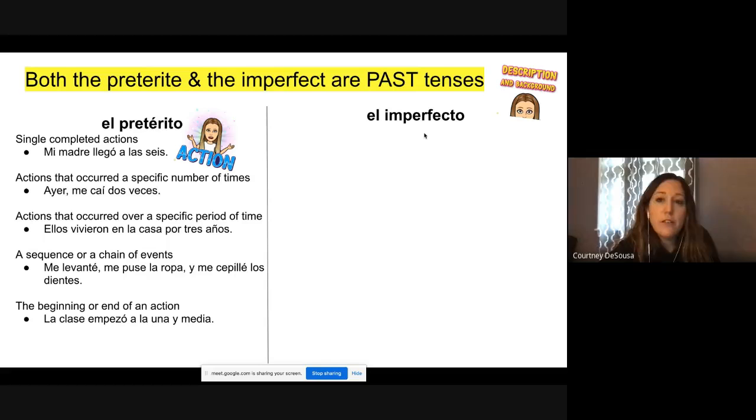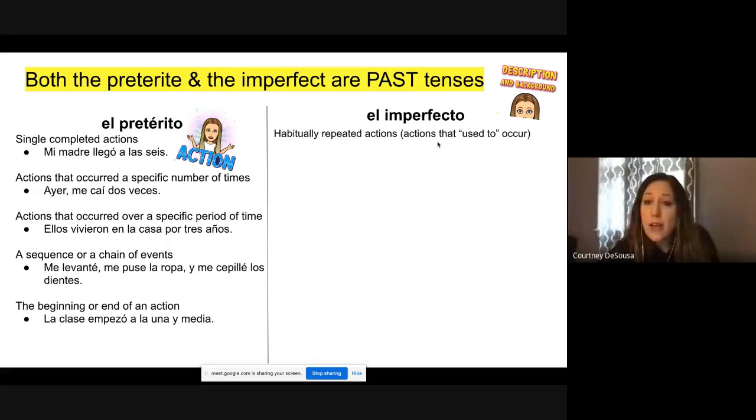The imperfect, on the other hand, is the things that we've been looking at with the childhood stuff. So habitually repeated actions, actions that used to occur when we were younger or things we used to do frequently. Por ejemplo, cuando era niña, jugaba con muñecas. When I was a little girl, I used to play with dolls. Era and jugaba are conjugated in the imperfect.